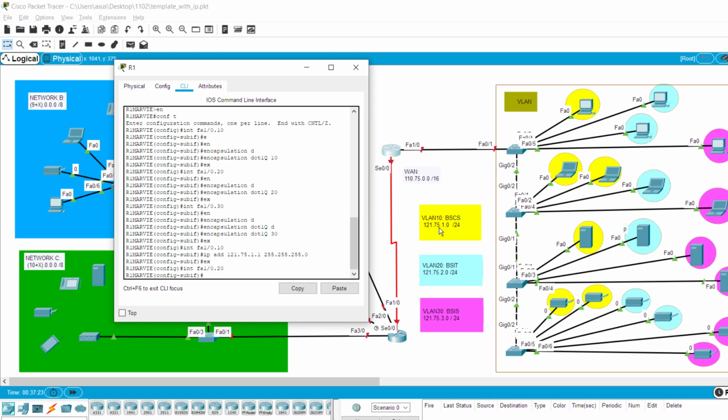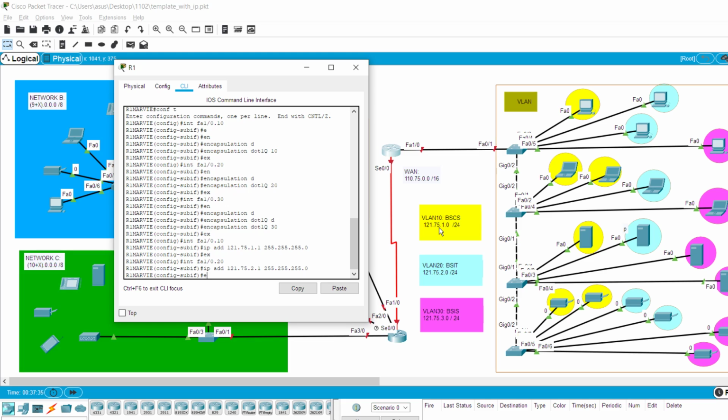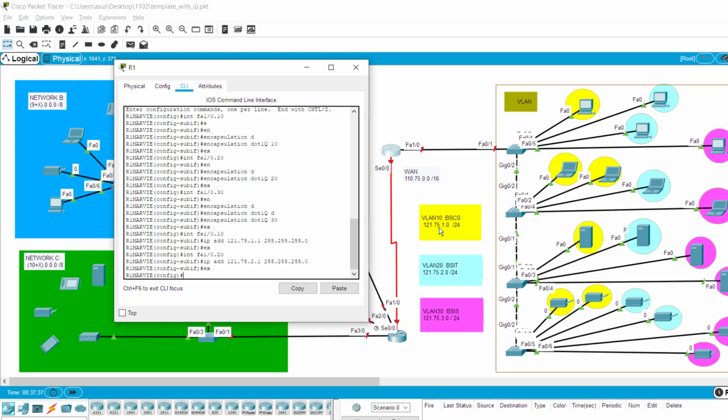We'll do it for the next interface, FA1/0.20. And then IP add 121.75.2.1. And then the IP subnet mask. And then exit. And then the last one, interface FA1/0.30, kay VLAN 30 naman.